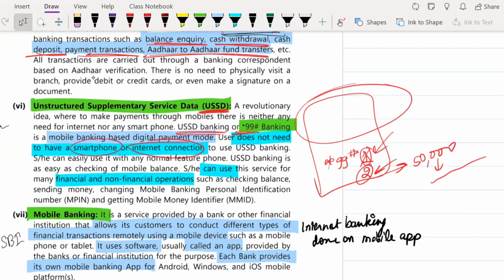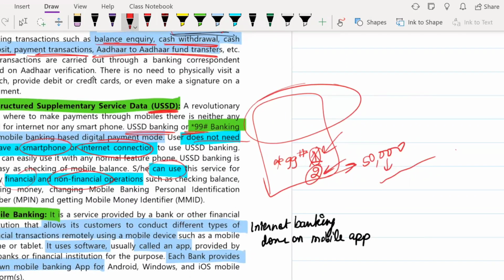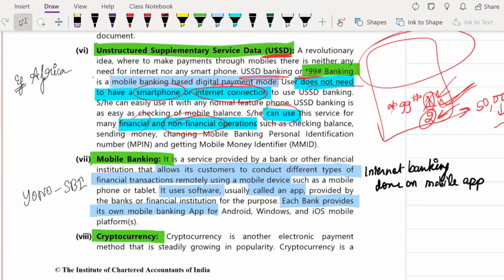Here the main point is that this does not need any smartphone or internet connection. He or she can use it for financial and non-financial operations. Non-financial means, for example, checking your balance. That is a non-financial transaction. So that was about unstructured supplementary service data, USSD.